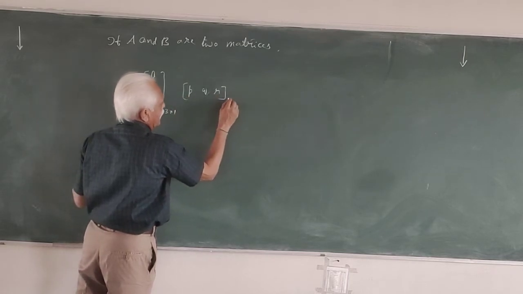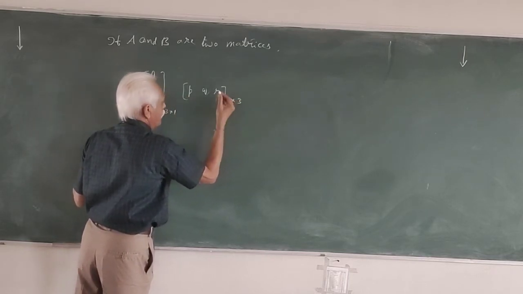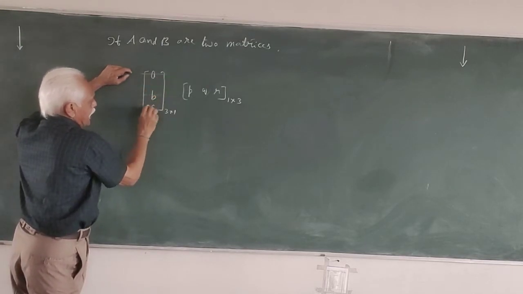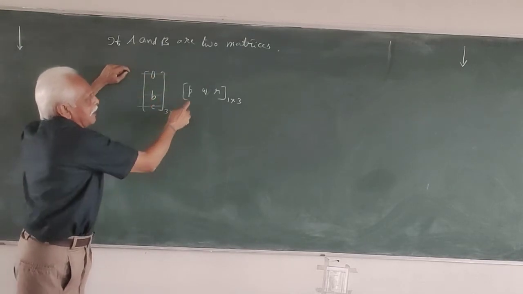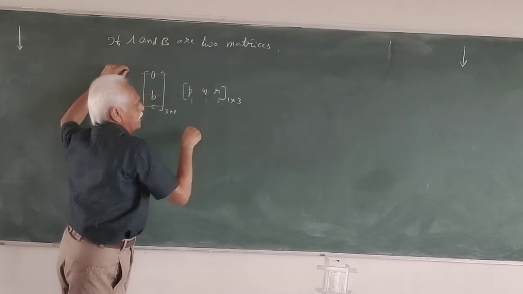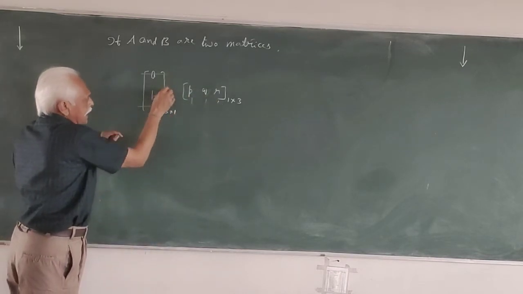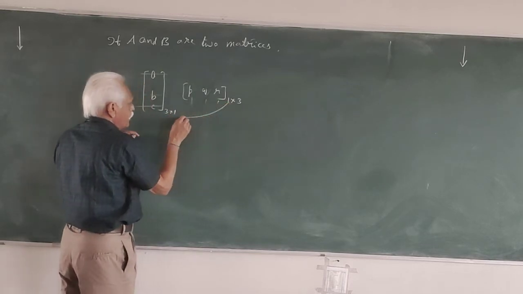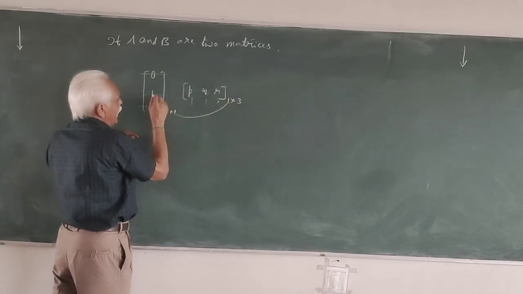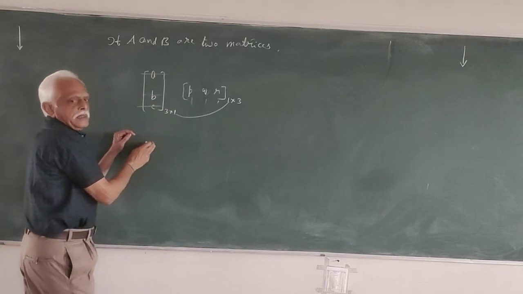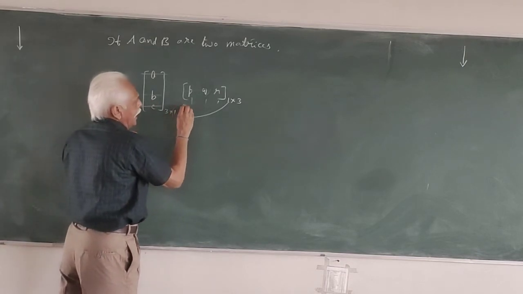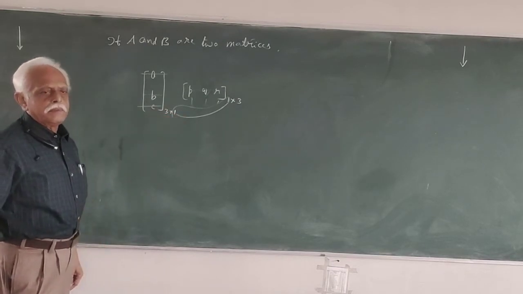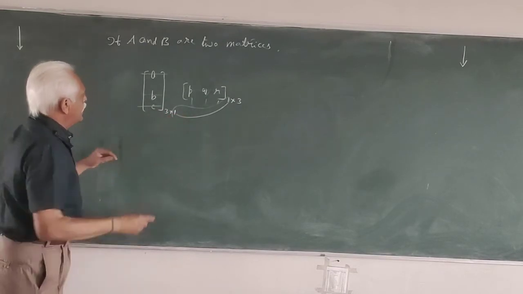This is a row matrix of order 1 by 3. We have 3 rows, 1, 2, 3 rows and 1 column. This is 1 row and 3 columns. Now, the number of columns in the first matrix is equal to the number of rows in the second. Thereby, the product is possible. Isn't it? And the product will be of which order? 3 by 3 order.